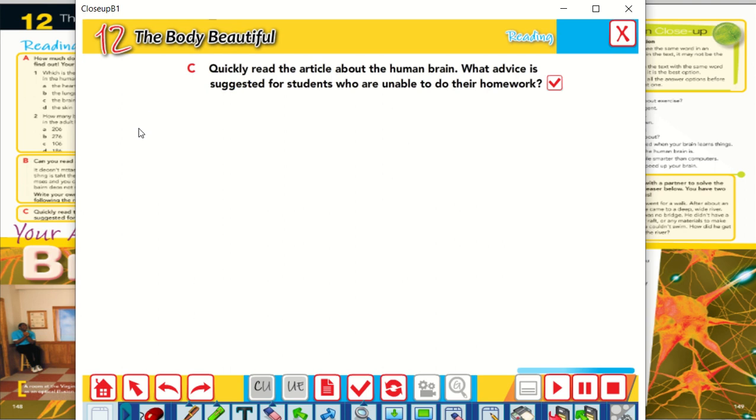Okay, now after you finished reading the text, after you skimmed the text, let's answer the question and check your answers. The article suggests that they go and play football and then try to do their homework again. So if you want to advise someone who is unable to do their homework, you have to advise them by doing an activity that they like, like playing football. Then if they go back and do their homework, they will do it faster. Okay, so this is the advice that you can find in this text.